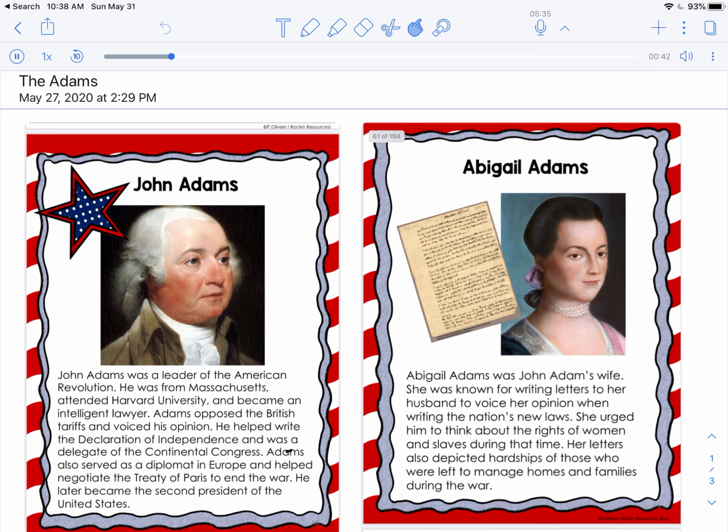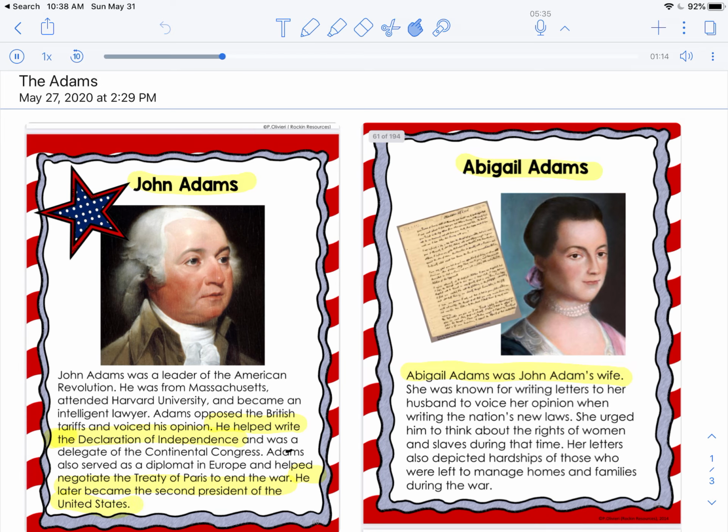So here we have two very important people during this time period, John Adams and Abigail Adams. Abigail Adams was John Adams' wife. You'll read a little bit about what these two very important people did during this time period. John Adams is most known because he helped to write the Declaration of Independence, but also because he became the second president of the United States.